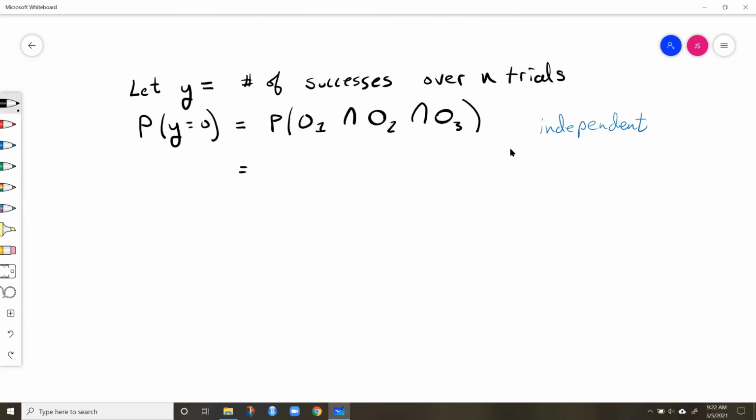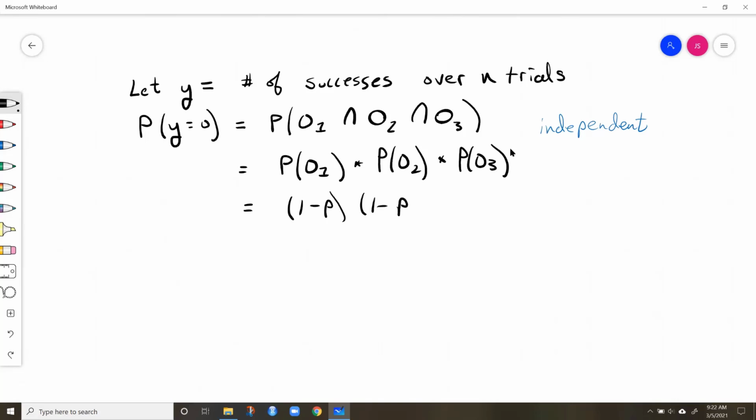So there's no conditional probability here. So this is the probability of 0 for trial 1 times the probability of 0 for trial 2 times the probability of 0 for trial 3. Now let's write those actual probabilities out. 1 minus p times 1 minus p times 1 minus p. And so we get 1 minus p to the 3rd power.